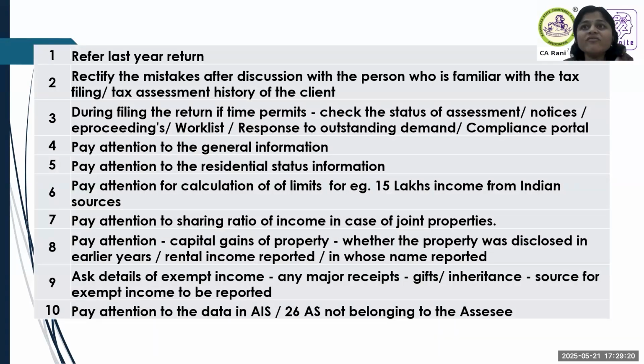These are the things which we have to adopt as a policy, or be alert to in this situation. Refer to last year's return. Whether it is a first year article, final year or even a partner for that matter, keep last year as a basis. That is always helpful. Even if there is a phenomenal change, we should know why. There could be a change in residential status, in general information, in the category of income, many changes. So always refer to last year's return. In case the client is new, we have the facility to download or ask for the previous year return details, computation, and so on and so forth.